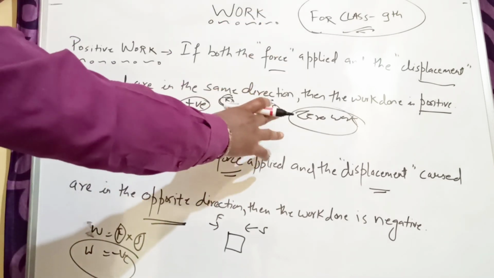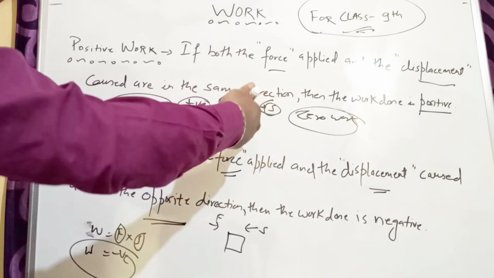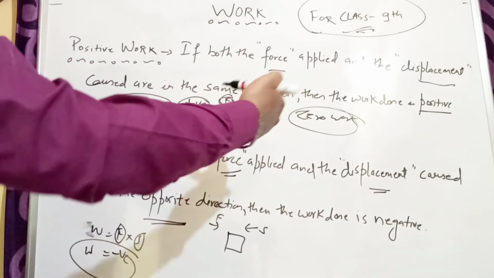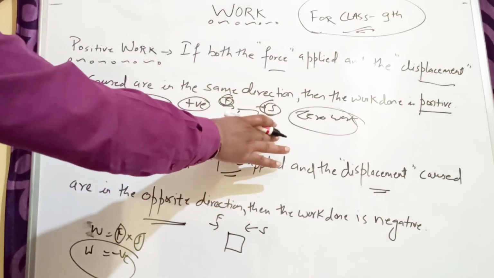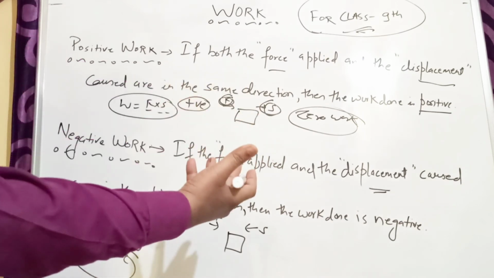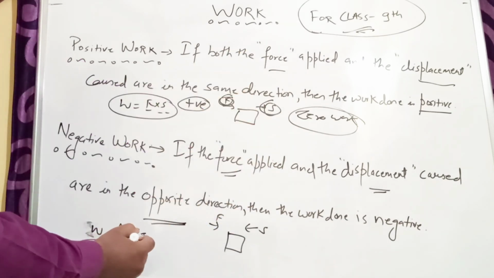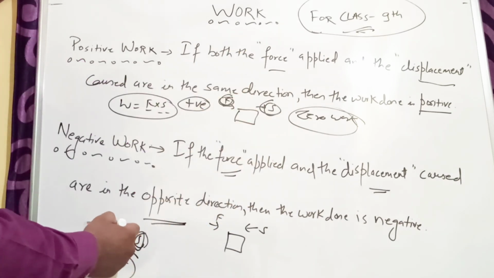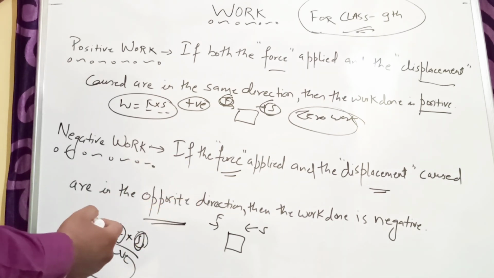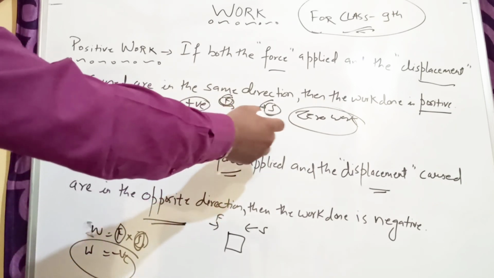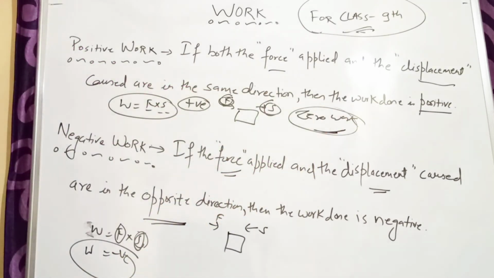For example, this is the board and I am applying force in this direction. But is this object moving? No, this object is standing here only. So displacement is 0. In this type of condition, S is 0 and whatever F is doesn't matter; when you multiply, you will get 0. These are the conditions where you get zero work. So this is the positive work, negative work and zero work condition.